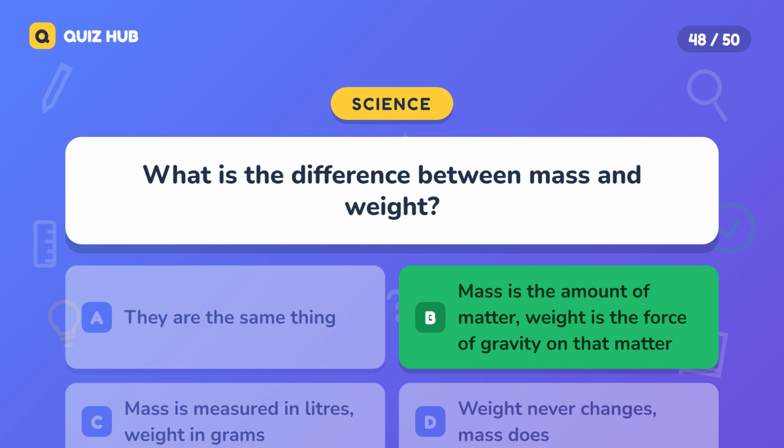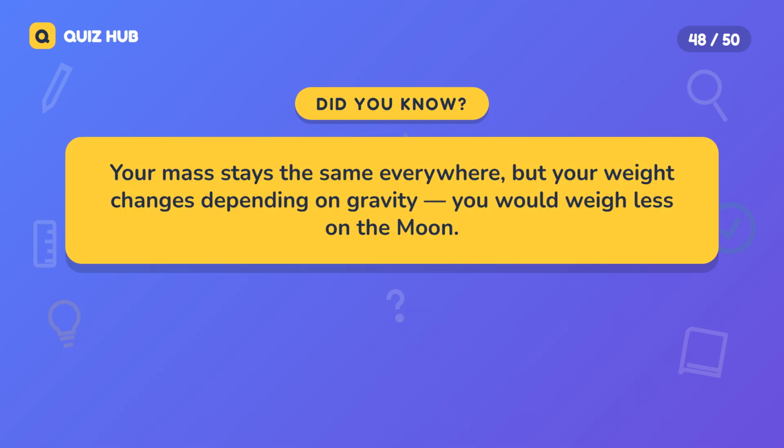The correct answer is mass is the amount of matter. Weight is the force of gravity on that matter. Your mass stays the same everywhere, but your weight changes depending on gravity. You would weigh less on the moon.